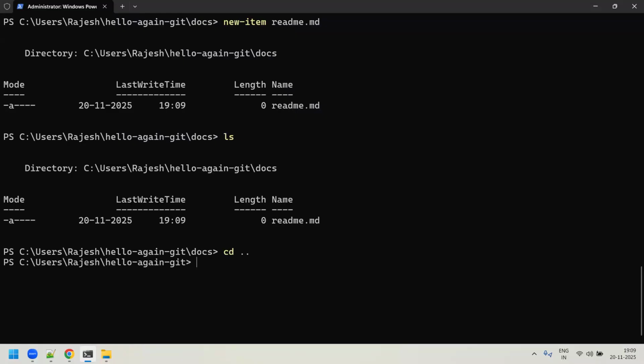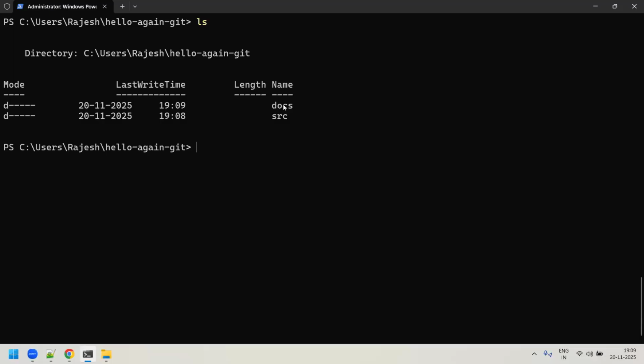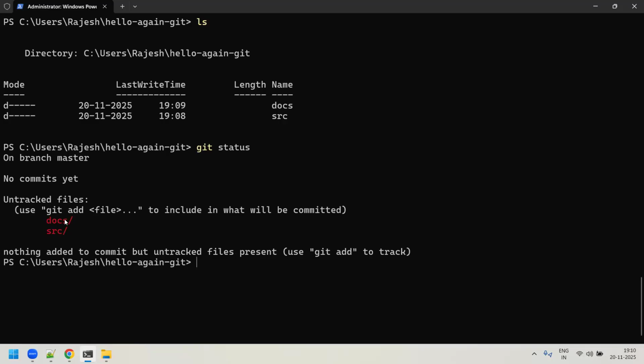If you come out from this, now you are in your main directory, where in these two directories you have created separate files. Under src you created main.py and under docs you created the readme.md file. Now if I run the command git status, you will see that it shows these two as folders, and it says these two are under untracked files, because they have not been tracked by your git.